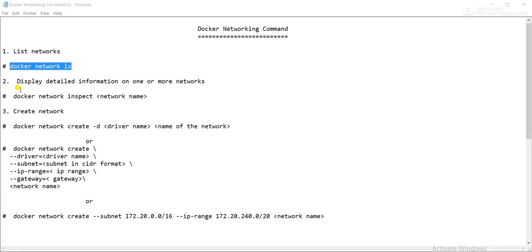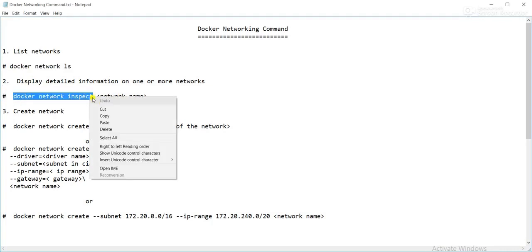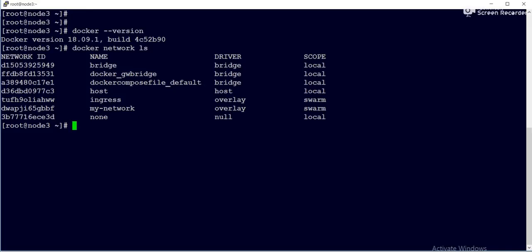Now the second command, docker network inspect. This command displays detailed information on one or more networks. If you want to know more about a network, use docker network inspect followed by the network name. I'll copy this command. Suppose I want to know about this network, named bridge. I'll pipe it to less.